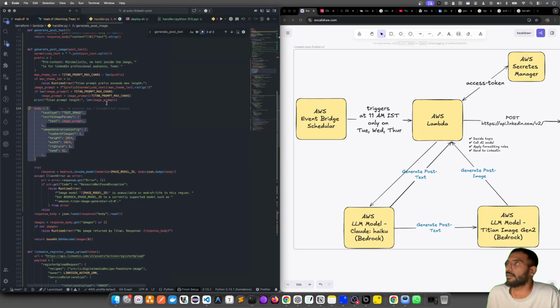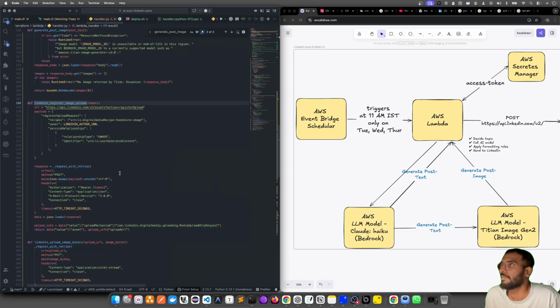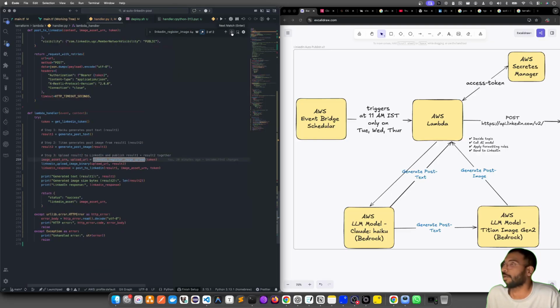So yeah, the overall body, the generated post image. Once you get result 1 and result 2, the text and the image, you need to consolidate. How do you consolidate? Here are the steps. First, LinkedIn register image upload. Here you need to say how you're trying to upload the image for that particular post.